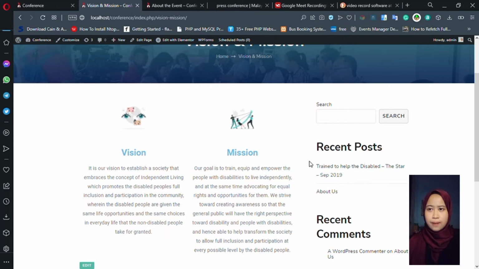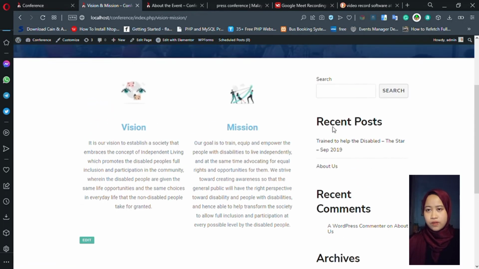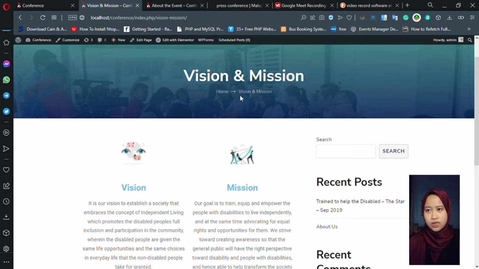There is also a breadcrumb path on the title of the page so that the user knows the path back to the previous page of the vision and mission, which is the home page. Vision and mission are in a side-by-side layout as it looks simpler.